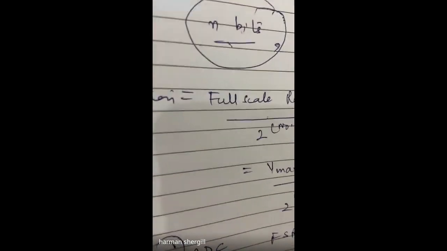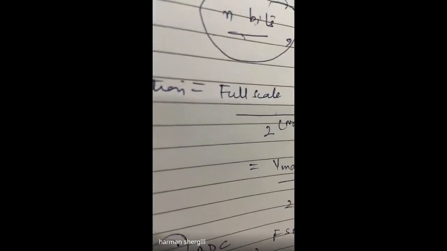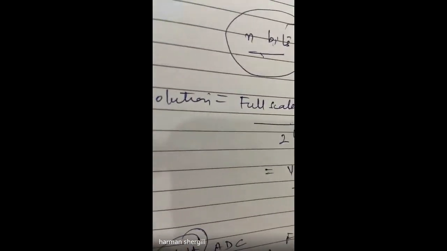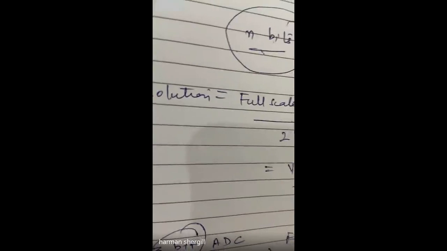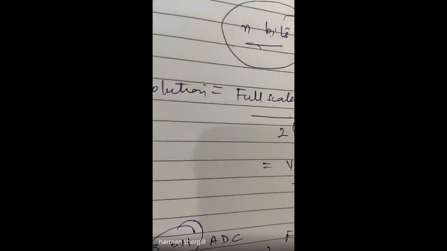We will also discuss the various analog to digital converters. We have 3 types of analog to digital converters. One is dual slope, successive approximation, then parallel or flash analog to digital converter.